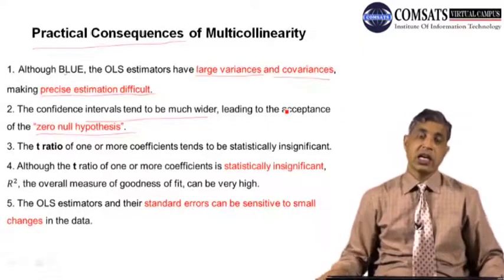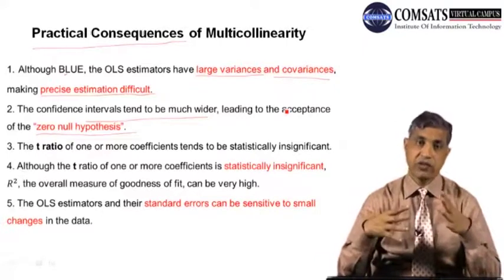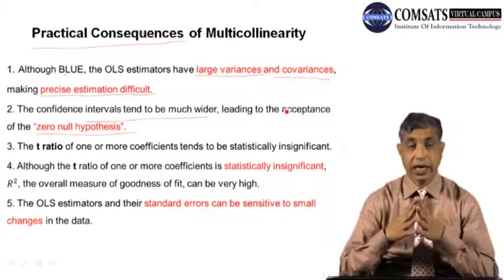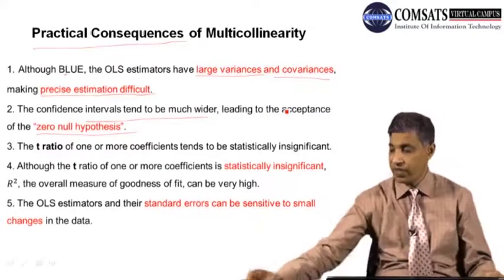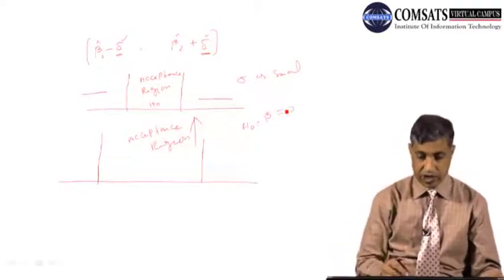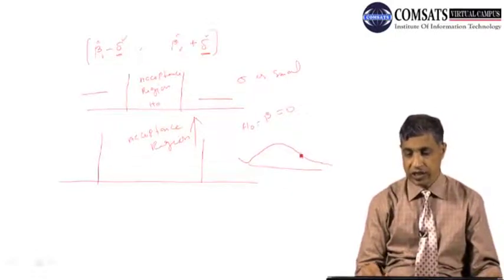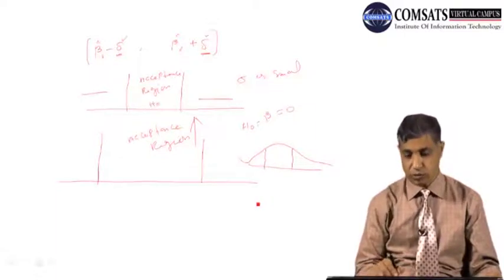The second is that the confidence interval that we make on the basis of the standard error becomes wider. If I want to show it under the normal curve, the situation becomes this way. For example, if sigma is lower, this is the acceptance region under the t distribution.